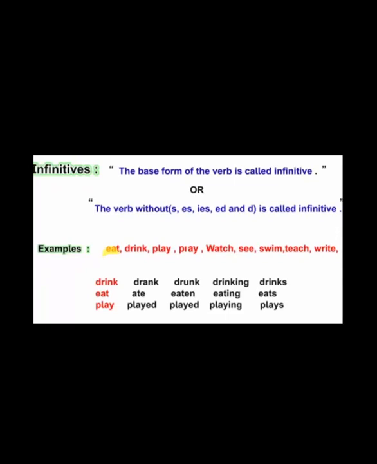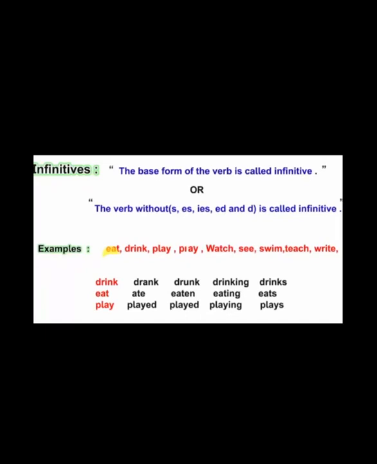The verb without s, es, ies, ed and d is called infinitive. See, the examples are given. Which type of verbs am I talking about? Which type of verbs are called base verbs? See here, eat. Can you see s or es or ies here? No. Drink, play, pray, watch, see, swim, teach, write.